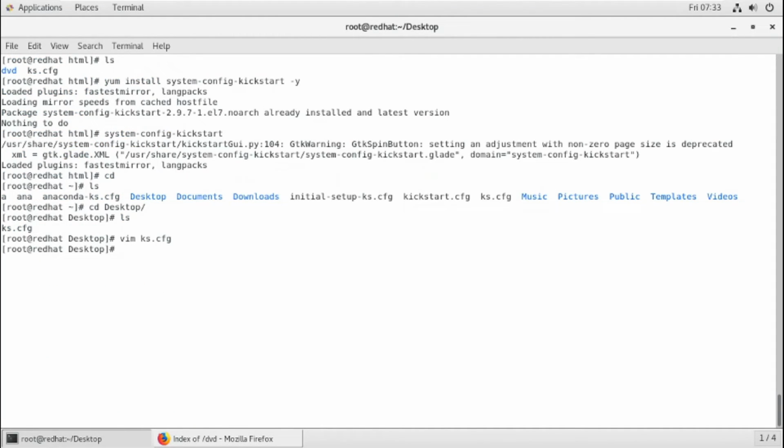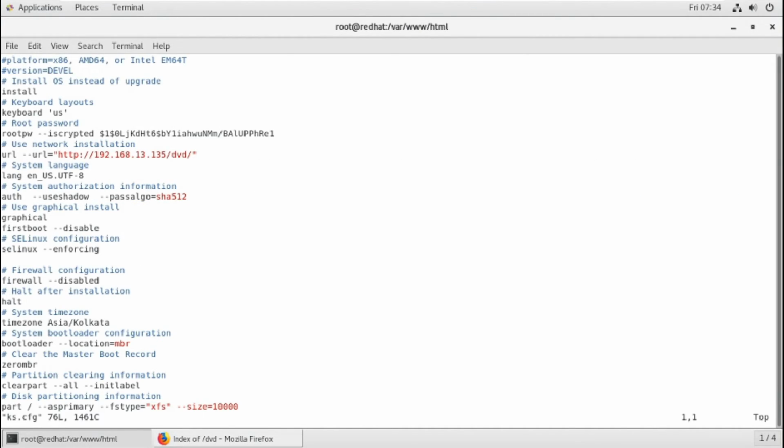Okay, but something is missing here. Those things are your packages. Some packages are very important to be installed along with the installation of the OS. So those package lists you can see. That is the same file that is there inside my var www html. Here you can see I have a kickstart file. Okay, this file is also the same, you can see.